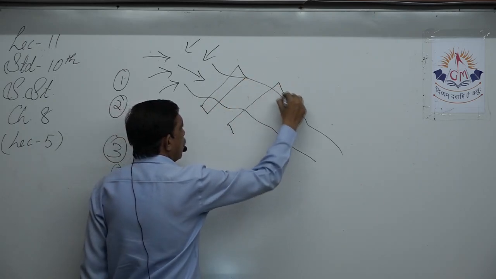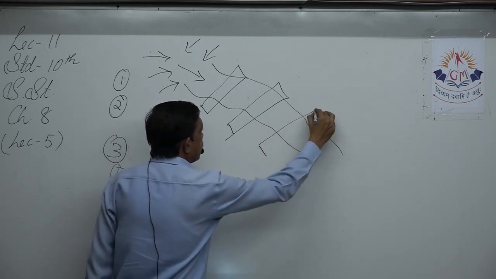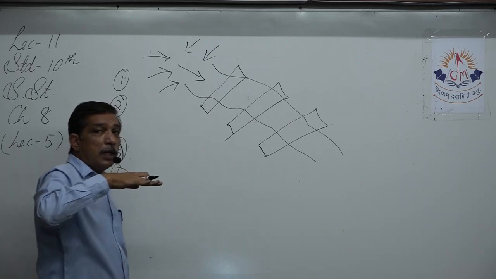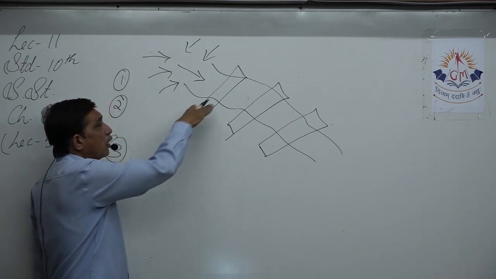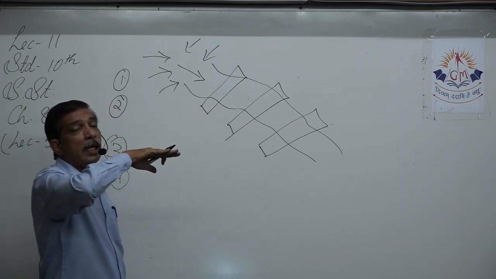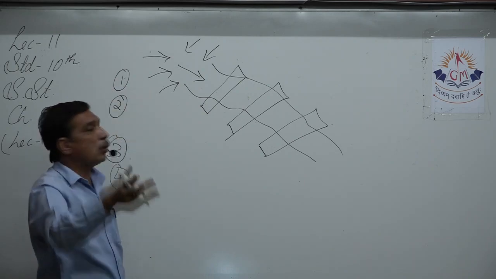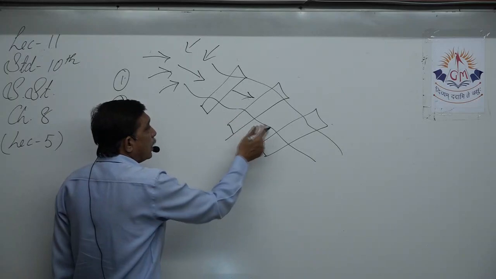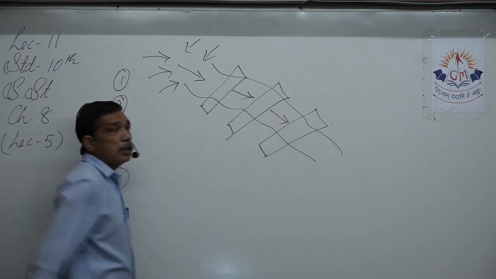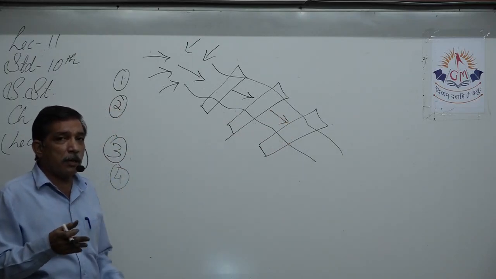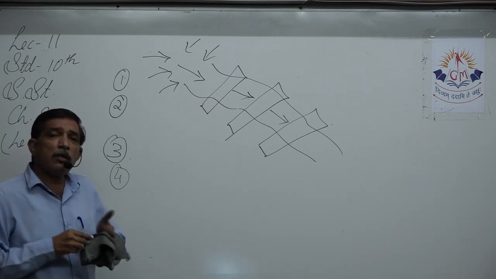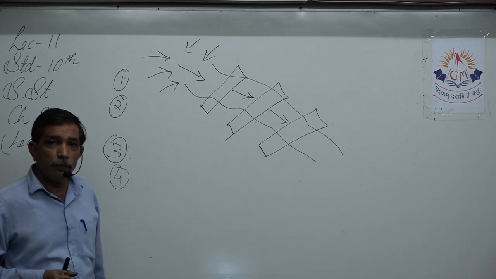If in the small river we make lots of check dams, everywhere the water has to stop, accumulate, and according to the height of the check dam, when it reaches that, then it can overflow. Again, when it comes over here, it has to stop, accumulate, again overflow, check. So these are called check dams. They are not quite big, and they are not that expensive. Even the villages can do it on their own, right?